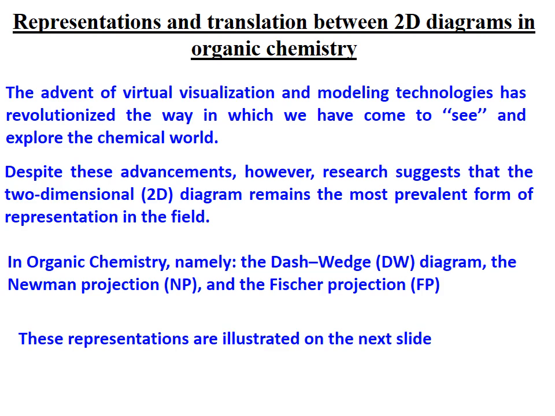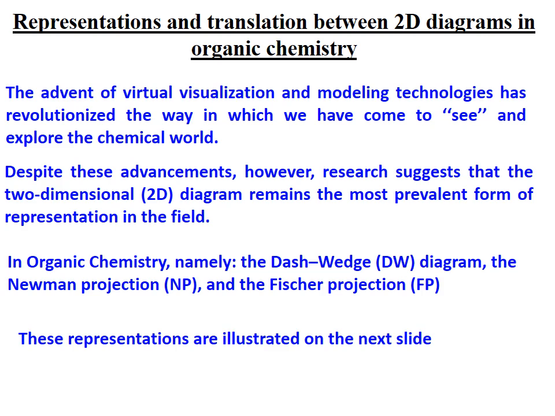The advent of virtual visualization and modeling technologies has revolutionized the way in which we have come to see and explore the chemical world. Despite these advancements, however, research suggests that the two-dimensional diagram remains the most prevalent form of representation in the field.